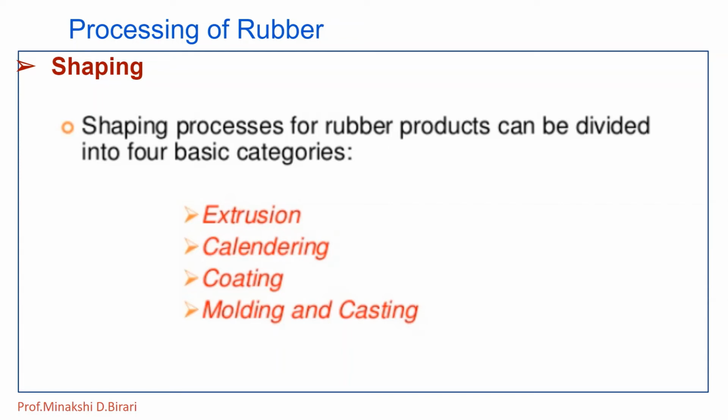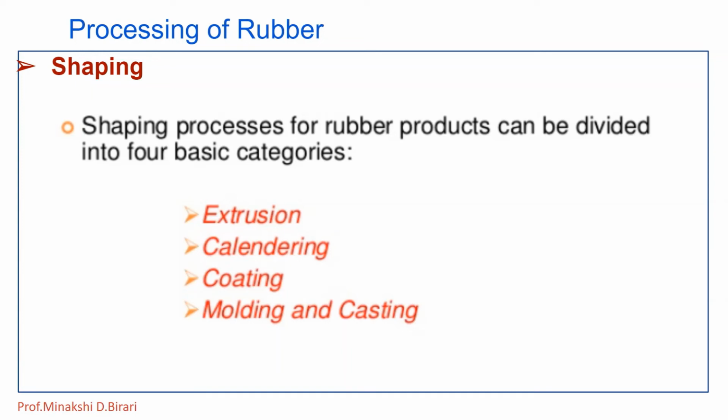Before shaping, the desired color is imparted to the rubber by adding different substances like ferric oxide, which gives red color, chromium trioxide, which gives green color, lead chromate, which gives yellow coloration, and zinc sulfide and titanium oxide, which give white coloration. So before shaping, coloring agents can be added to the rubber.